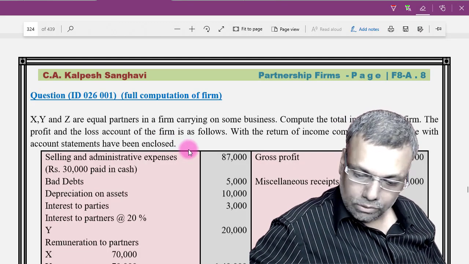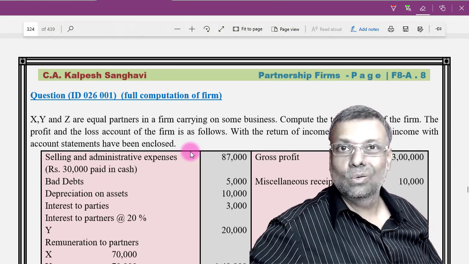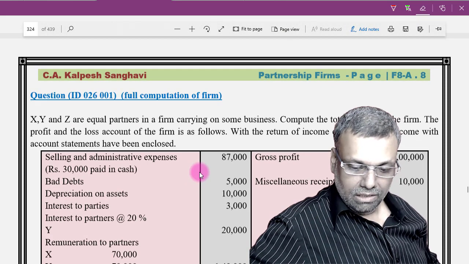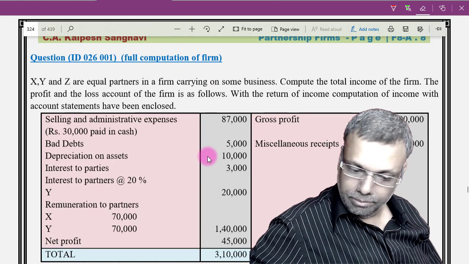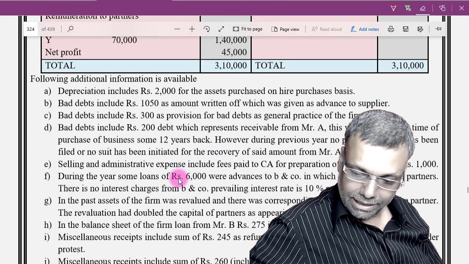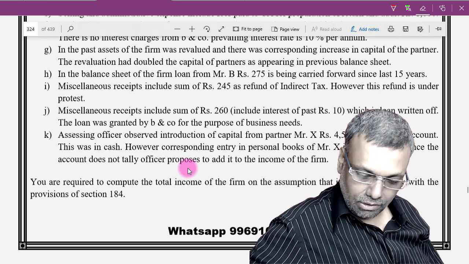Now friends, come to this particular question, 26001. That's a question ID number. Now friends, in this particular question, you see all this P&L data has been given and so many adjustments have been given. Of course, you have to go through each and every adjustment. There is no doubt about that.